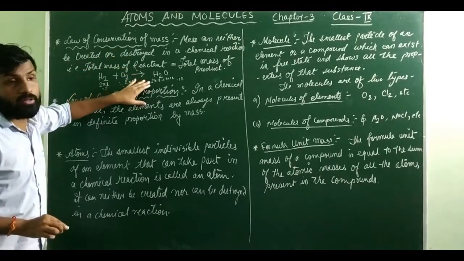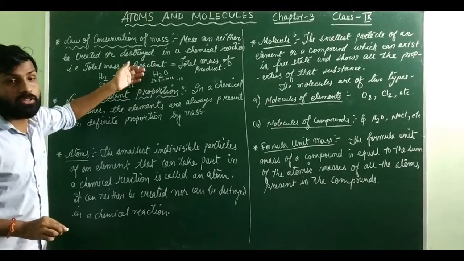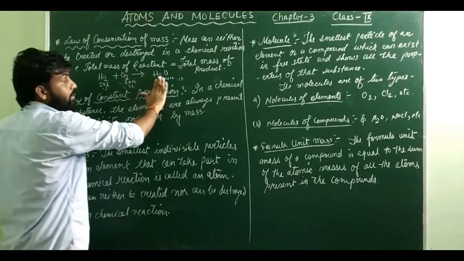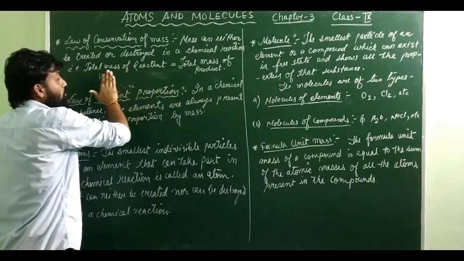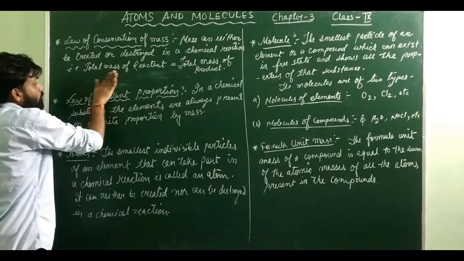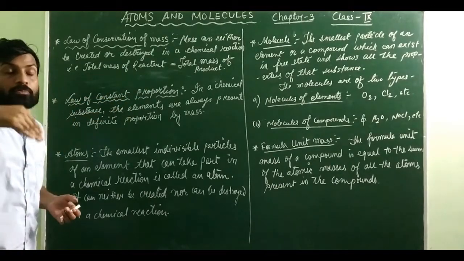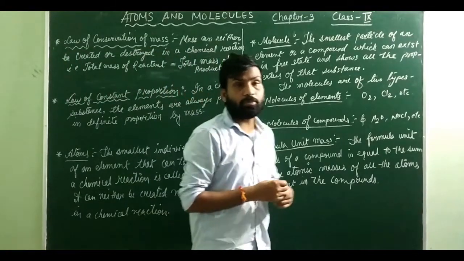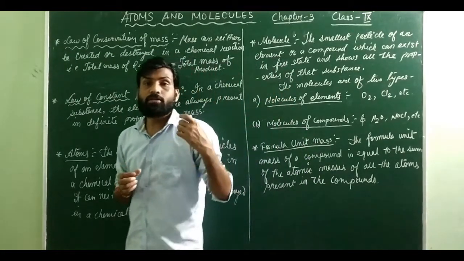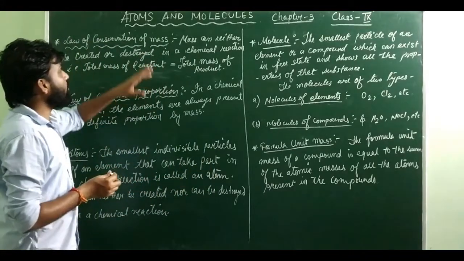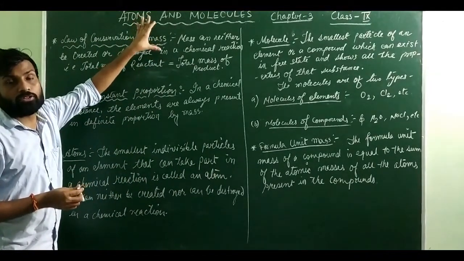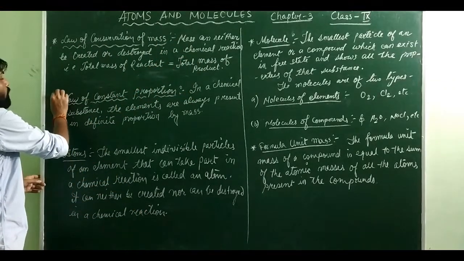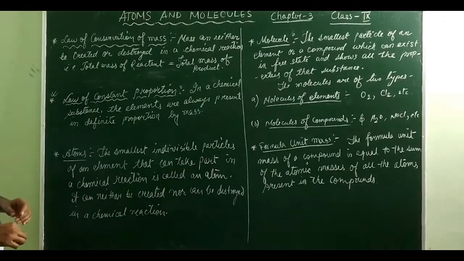This means that this chemical reaction cannot occur, because here energy is either lost or gained. So in this type of case, to follow the law of conservation of mass, we have to balance the chemical reaction. In class 10 you should be getting a question: why should a chemical reaction be balanced? A chemical reaction should be balanced so that it can follow the law of conservation of mass. Number 2 is the law of constant proportion.